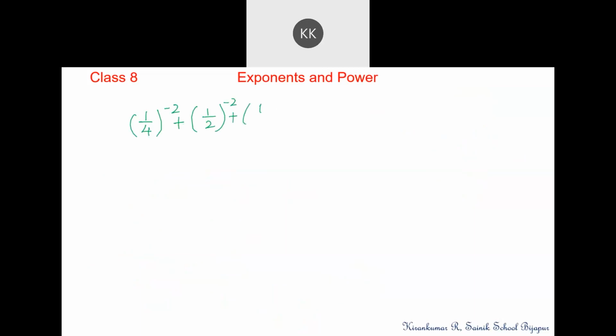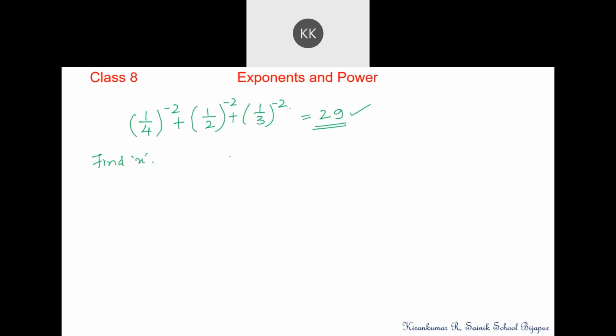This should be added with 1 by 3 to the power minus 2. 29 is the answer. 4 square plus 2 square plus 3 square is equal to 16 plus 4 plus 9. All of you have got 29 only. Very good.